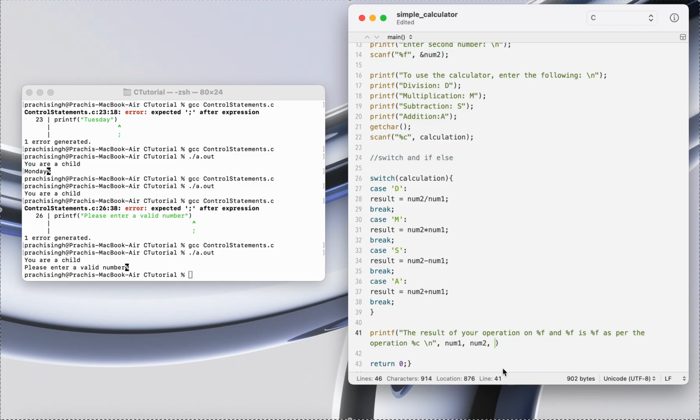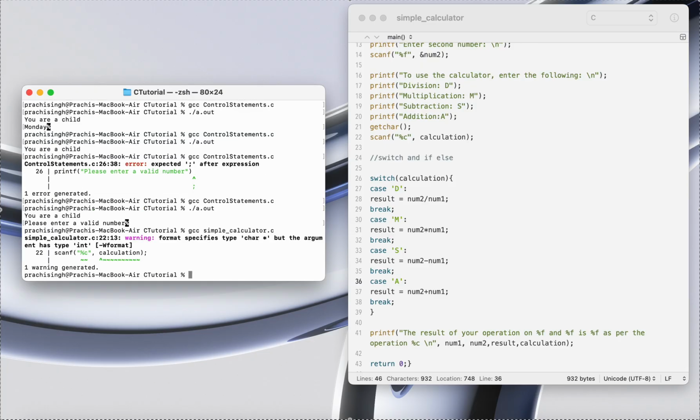So this is my result variable, and I also want to let the user know what calculation they chose. So I'll also be displaying whatever they chose here, and that's it. Let's test. gcc symbol calculators.